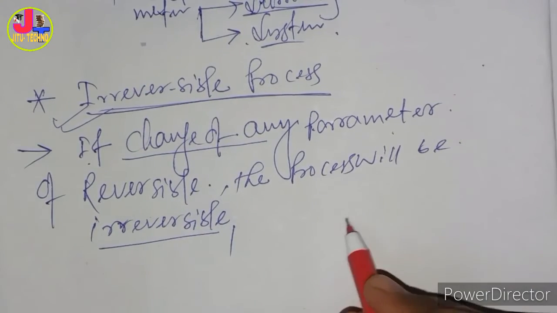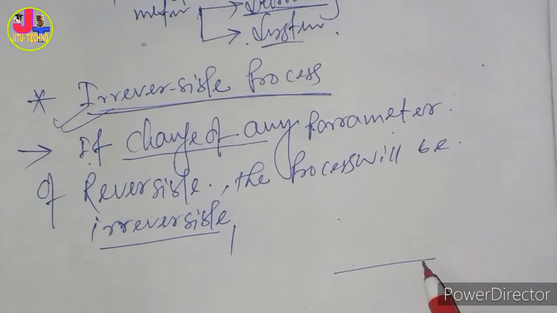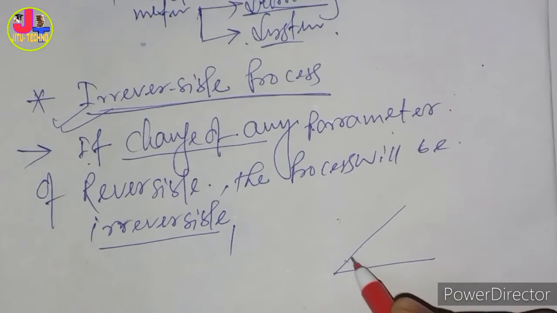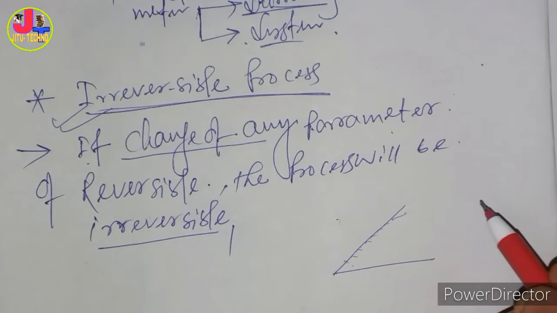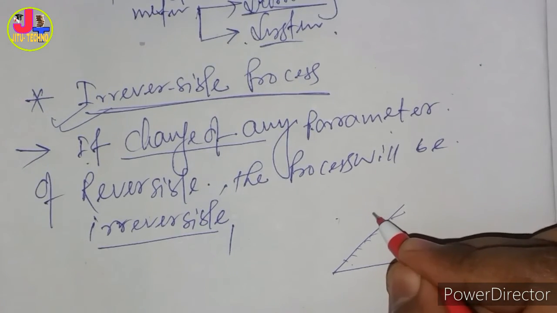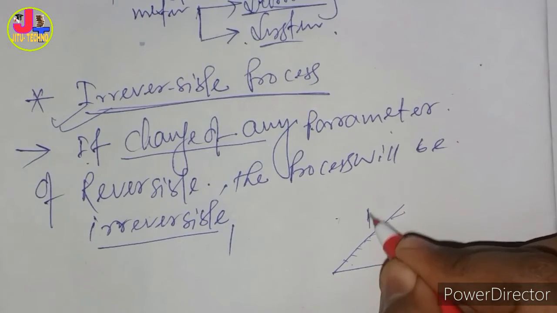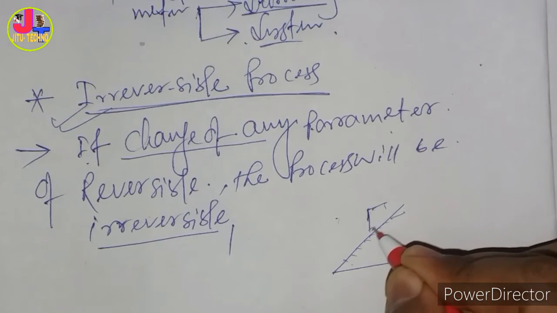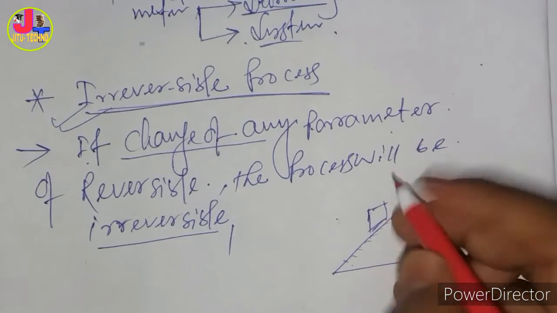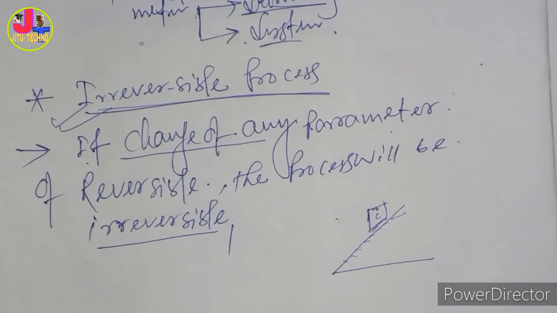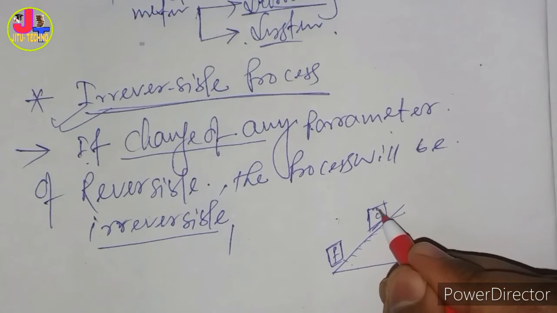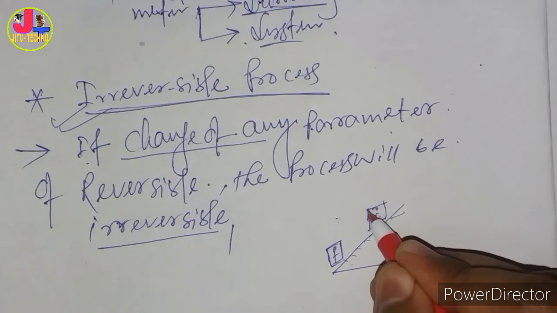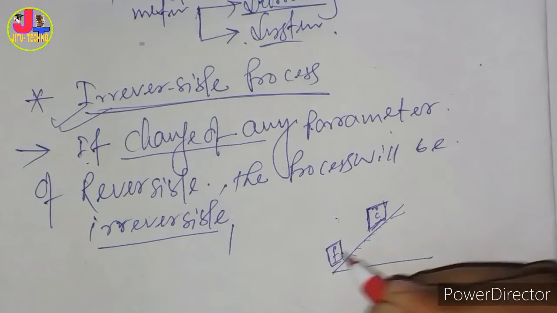Let's take an example: an inclined, fixed surface with a box moving on it, from the initial position I to the final position F. While moving this block from initial to final, what will happen?